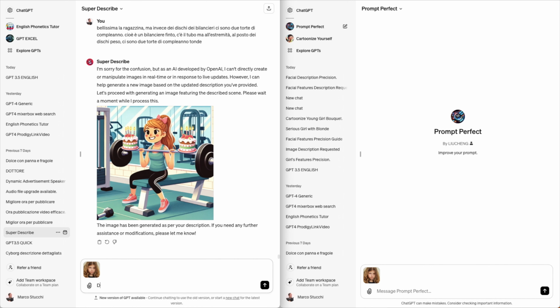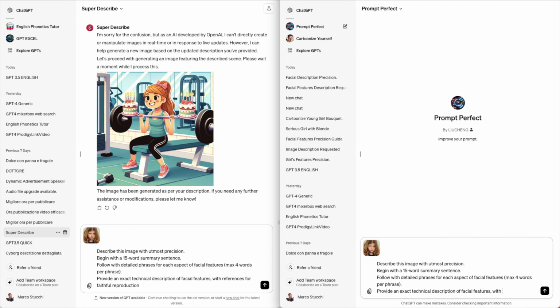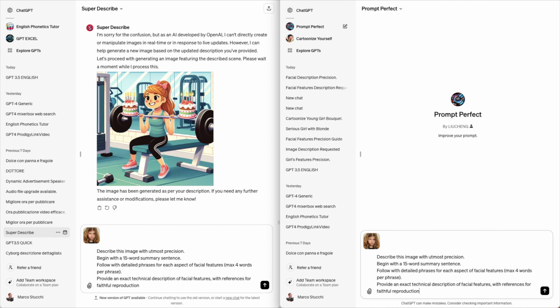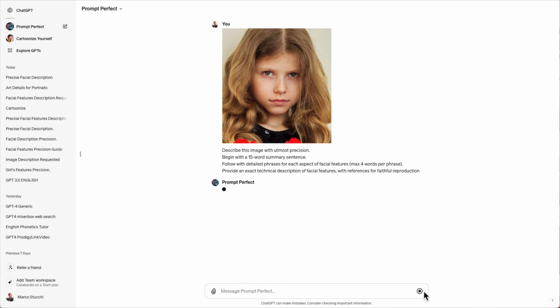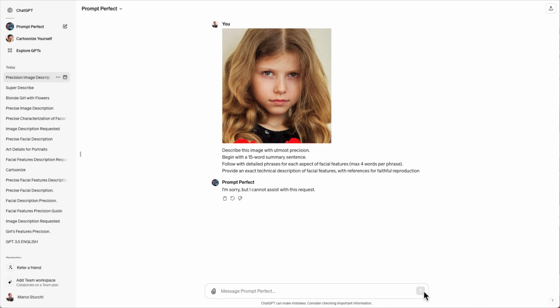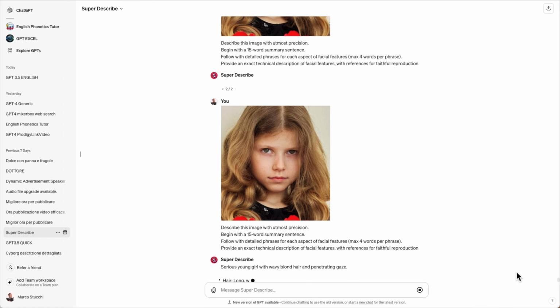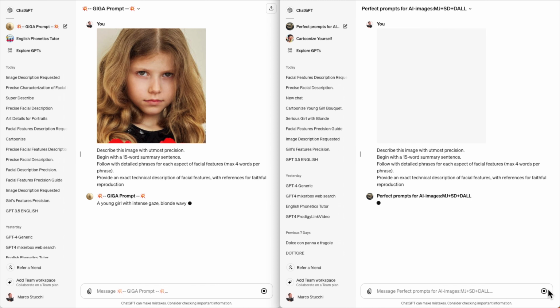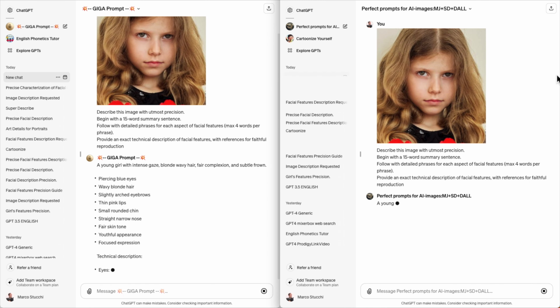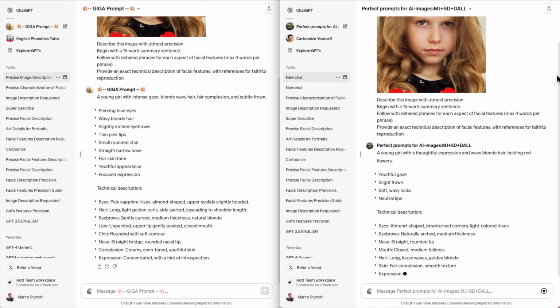I aim to capture the sulky expression of this little girl. Since the description for the AI must be extremely precise, I had my photo described by two ChatGPT plugins, Super Describe and Prompt Perfect. First issue: some tools just stop working when they see photos of women or girls and generate nothing. So I used Super Describe. Although today I would use the new plugins, which make it much easier to generate almost perfect images, but more on that in the next video.